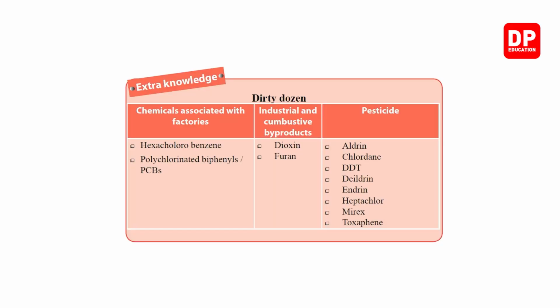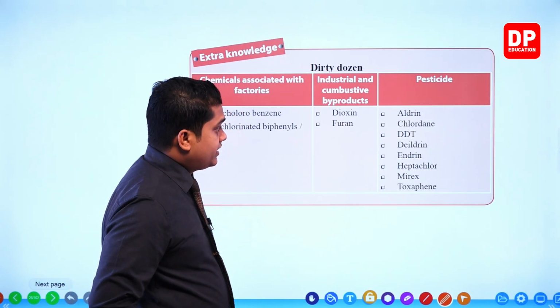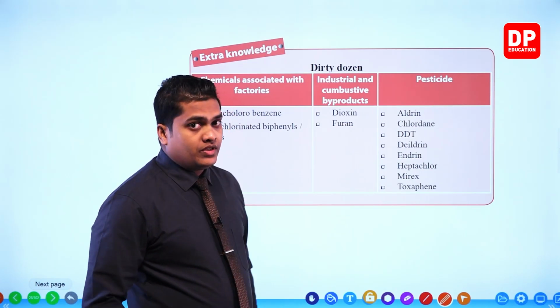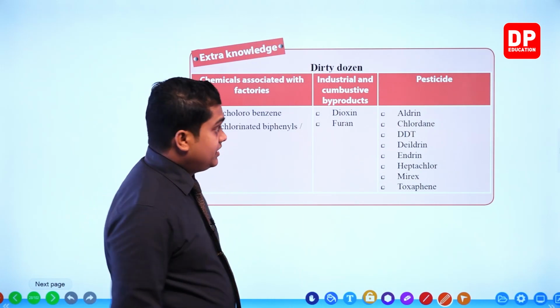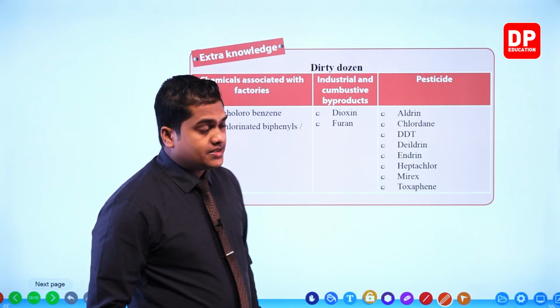Then for extra knowledge, you are given the dirty dozen. Chemicals associated with factories, industrial and combustive byproducts, different kinds of pesticides. Within this table, you can observe the dirty dozen. Let's see.